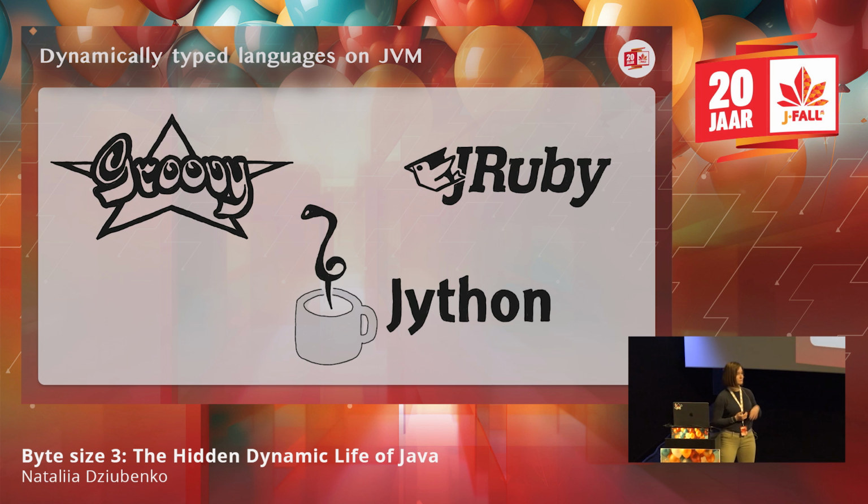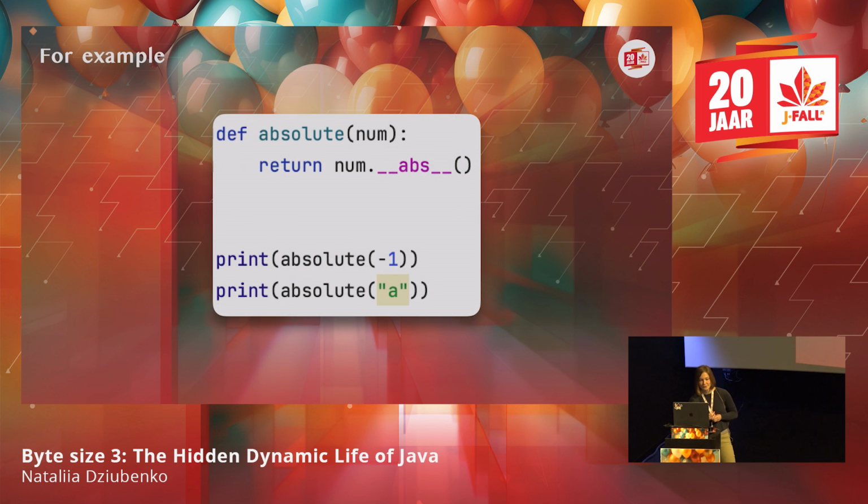In fact, there are dynamically typed languages that are built on the JVM, and these are just some examples. There are more of them, and they indeed had to deal with quite some limitations and workarounds to achieve that. For example, let's take a look at this bit of code. We're not specifying the return type here. We're not specifying the type of the argument in the function. We just assume that whatever we are getting as an argument has this abs function. And at runtime, we can run it with -1 and it will be successful, and we can run it with a string value, and it will fail at runtime.